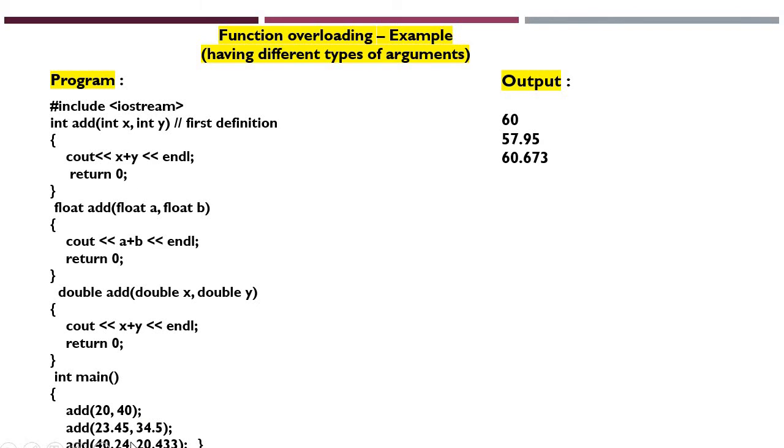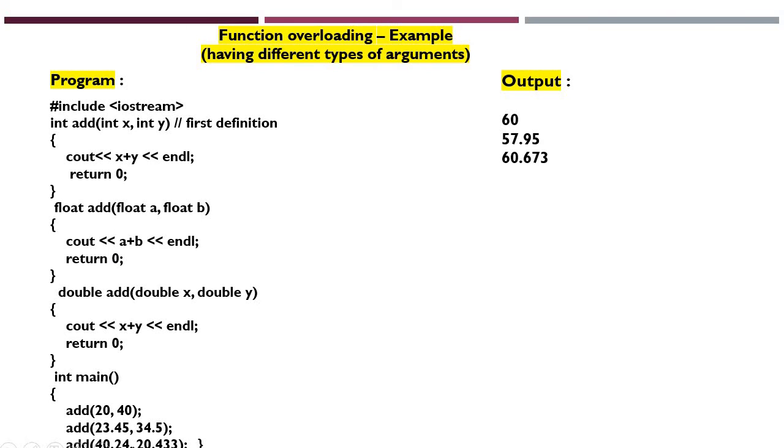In the second case, it will check for the data type. The arguments are the same, two arguments. We have two arguments in 1, 2, 3. So we cannot conclude with this number of arguments, 2. So it will check for data type. So the data type here is float. So it will call the second one.